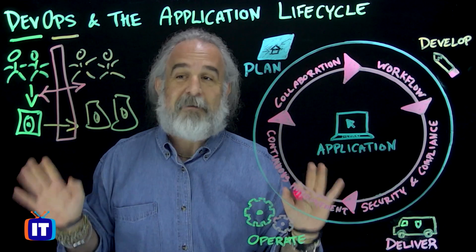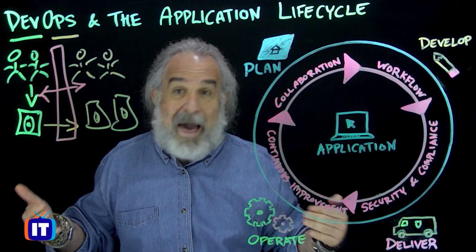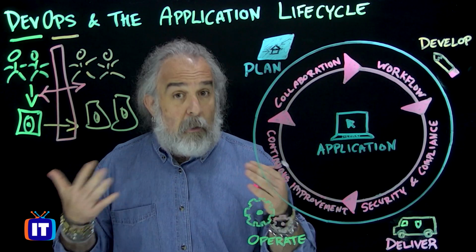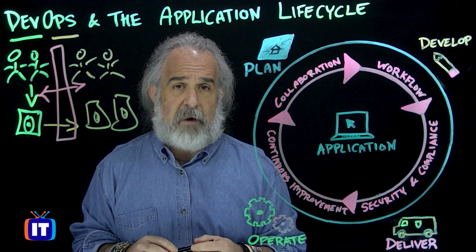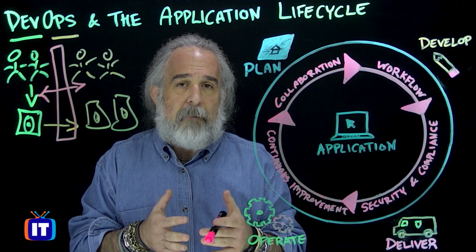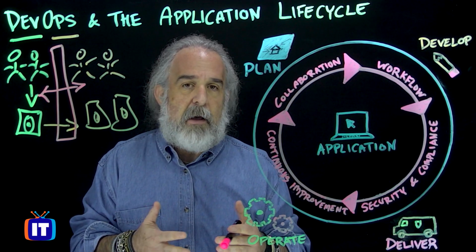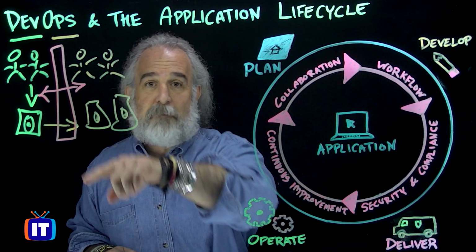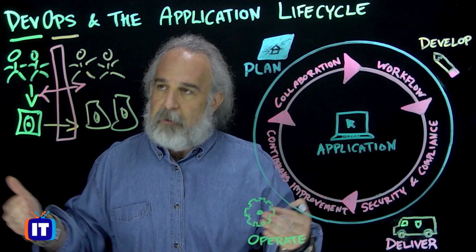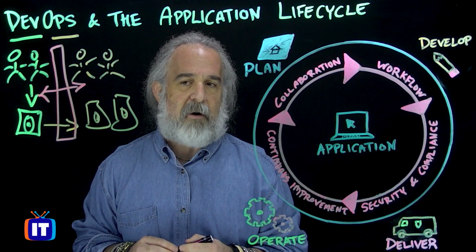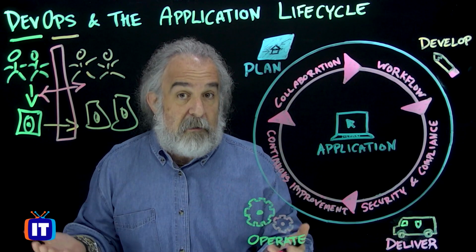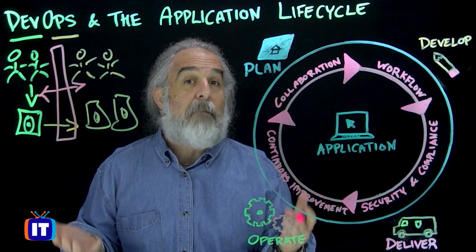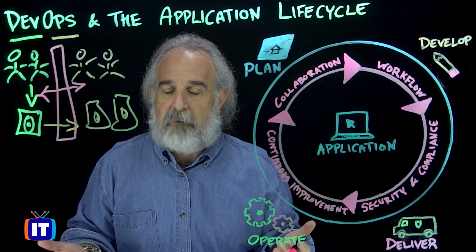Now, Microsoft didn't solve this problem of how we get them together, and Azure didn't make the world a better place by saying we'll put our name in front of DevOps. But what Microsoft and most cloud vendors have done today is create this capability for us in their service offering and enable us to now use the concepts of DevOps, the breaking down of this barrier, the removal of it, to ensure that both these teams can collaborate together in order to optimize our ability to deliver software, usually as a service more often than not today, and to do so in meaningful, timely, and impactful ways to organizations.